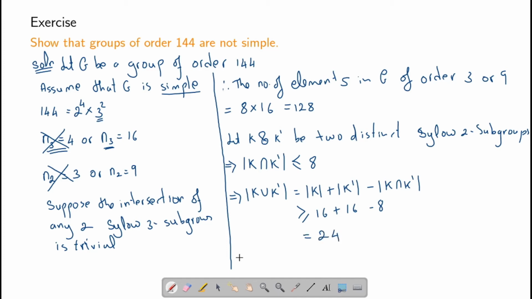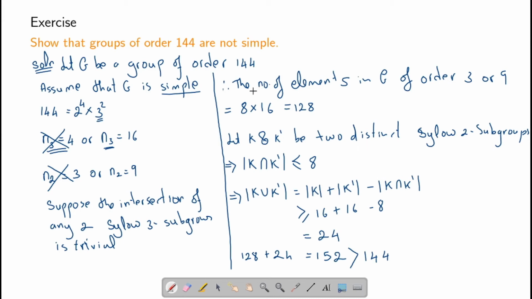This is a contradiction as 128 plus 24 is equal to 152, and 152 is greater than 144. Therefore, this leads to a contradiction.